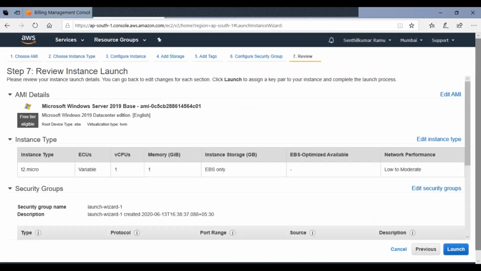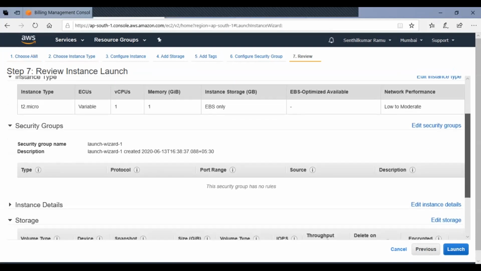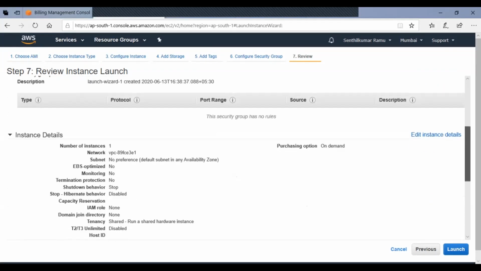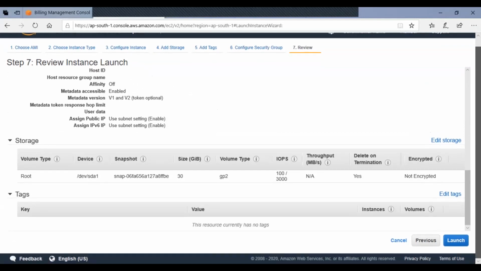When I say review, it talks about instance type, and there is a security group. Then there is instance detail. Then there is something called associated storage. So I am entitled to 30 GB of storage, and tags, wherein I can create different tags for easy learning or to keep as a memory. Now simple, I'll go and say launch.